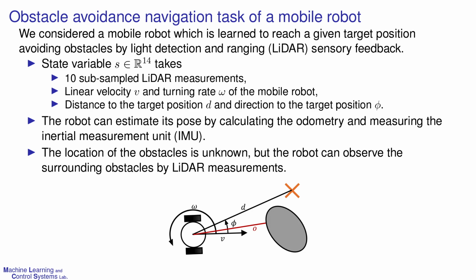To validate the proposed inverse reinforcement learning method, we considered an obstacle avoidance navigation to a given target of a mobile robot. The robot can detect the surrounding obstacles by LiDAR measurement, and the robot can estimate its current pose by calculating the odometry and measuring the IMU.